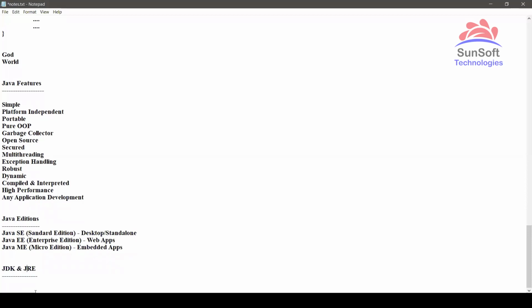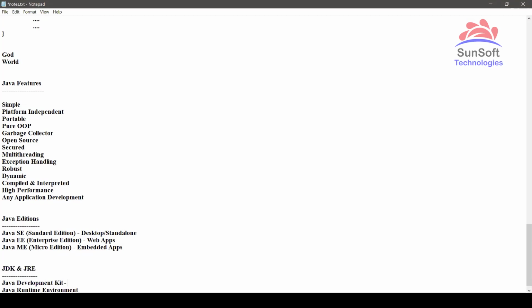Now, what is the difference between JDK and JRE, and when to use which one? JDK stands for Java Development Kit and JRE stands for Java Runtime Environment. One of the questions could be, which of these is required to execute a Java program? The options would be JDK, JRE both, or only JDK, or only JRE, or none of these.